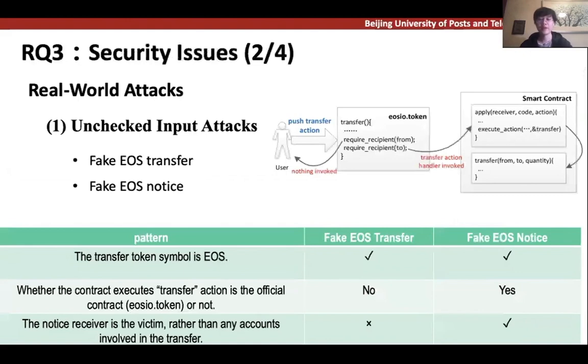Generally speaking, in fake EOS transfer, the victim confuses the official EOS token with a private EOS token. So hackers use fake EOS to get real EOS. In fake EOS notice, the victim didn't check whether he actually received the EOS. These two types of attacks can be identified by checking corresponding patterns based on on-chain data.